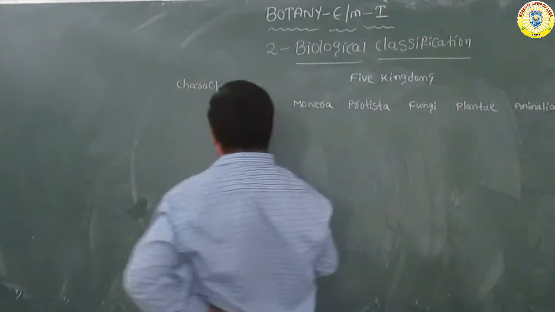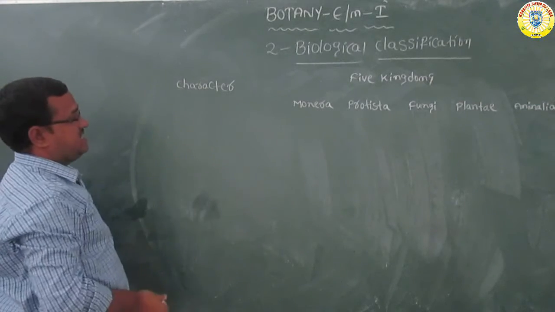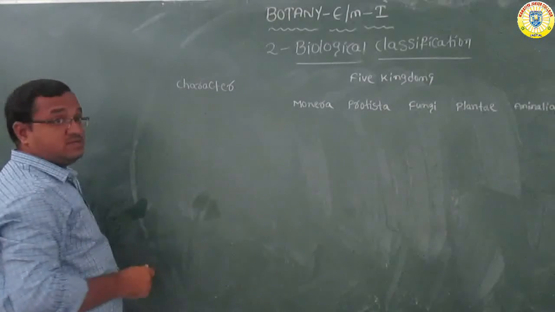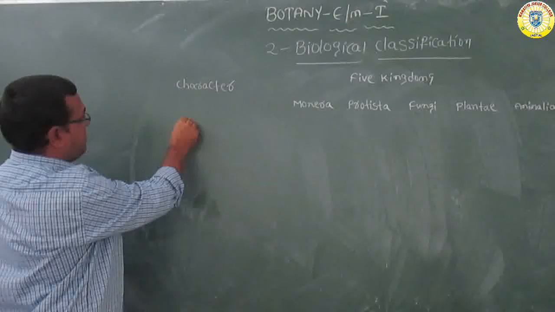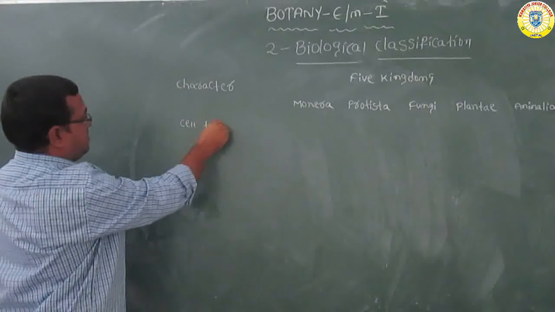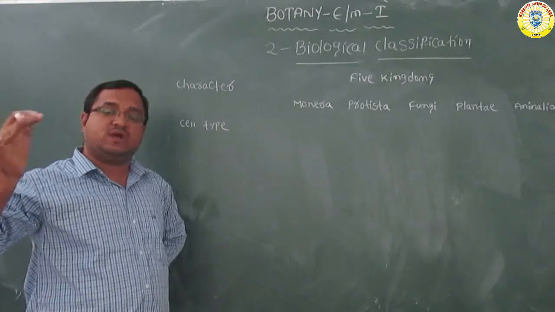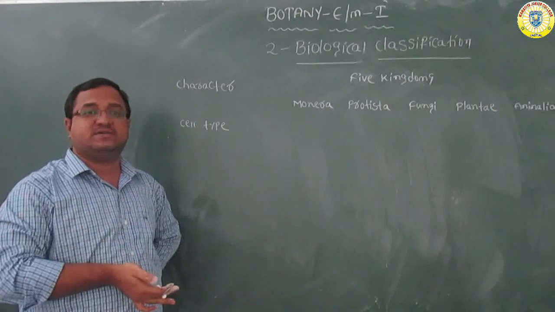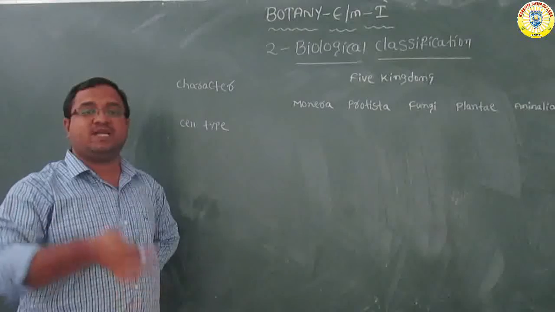So here, what is the first character? The first character is cell type. Either the cell is eukaryotic or prokaryotic. What is eukaryotic? The cell which contains nucleus, that is called eukaryotic. What is meant by prokaryotic?